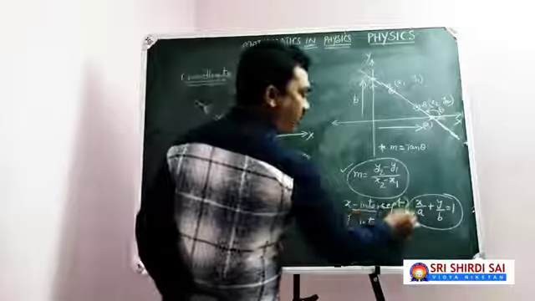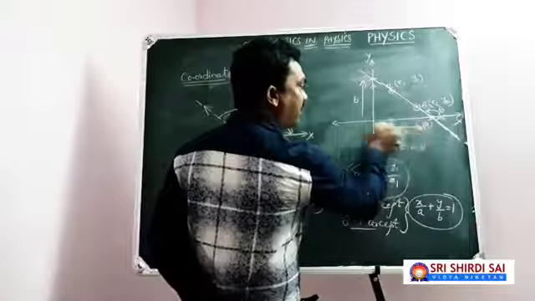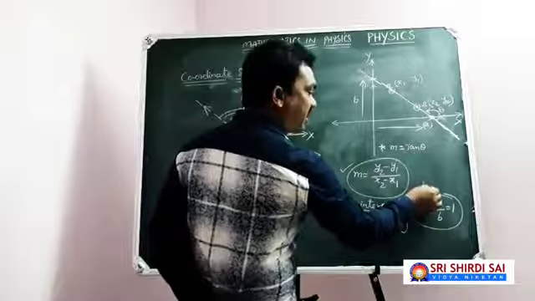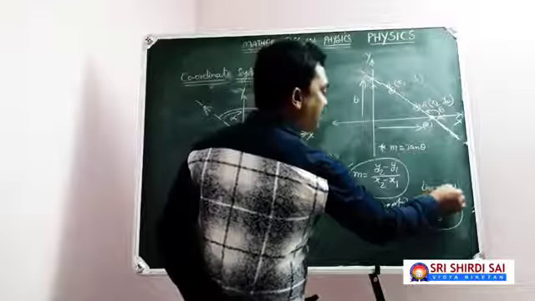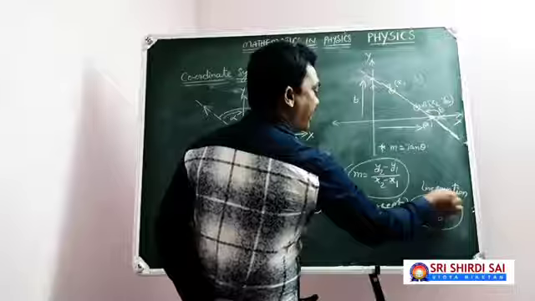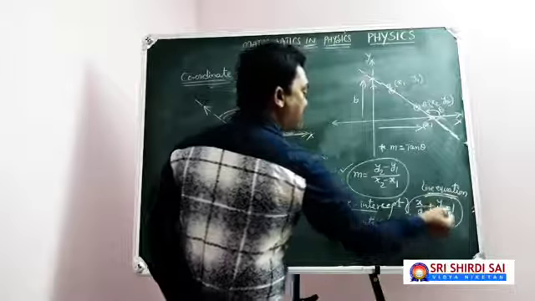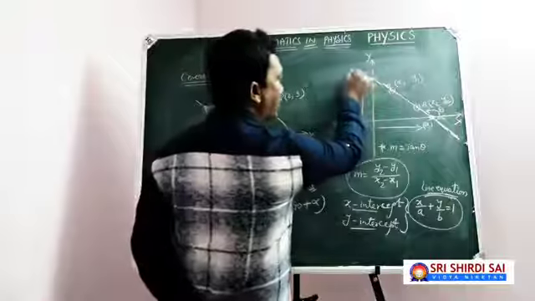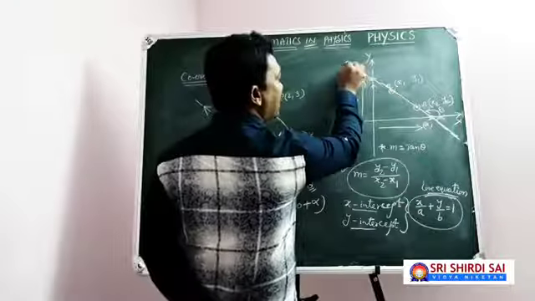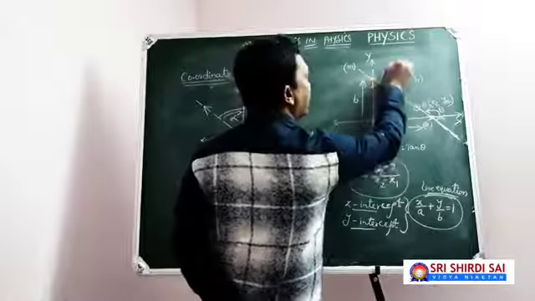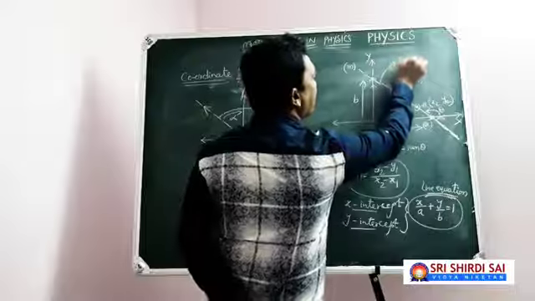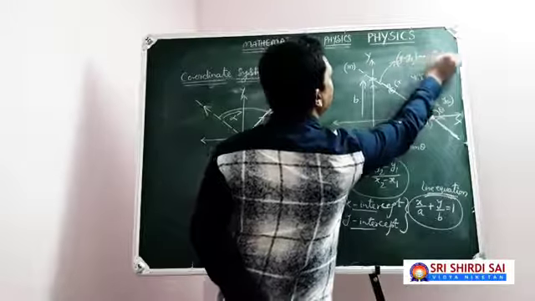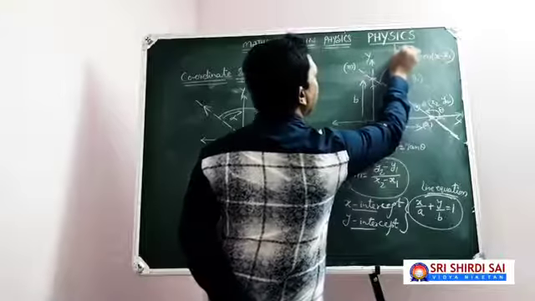If your line is going to have x-intercept A units and y-intercept B units, then the equation of that line is x by A plus y by B equal to 1. Apart from that, if this line has a slope m, then the equation of this particular line can be written as y minus y1 equal to m into x minus x1.